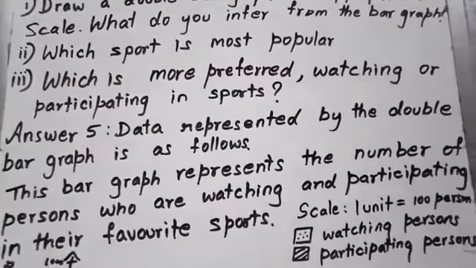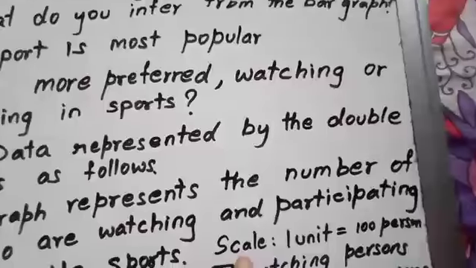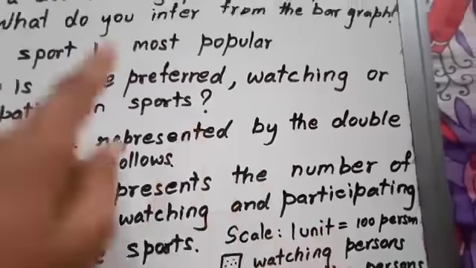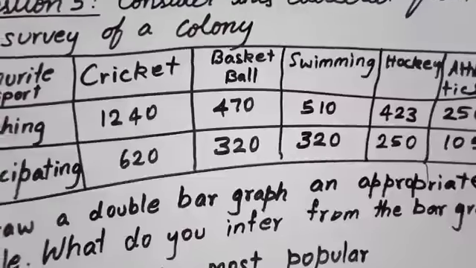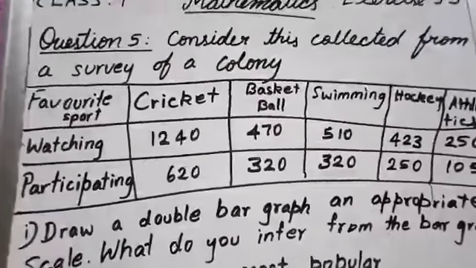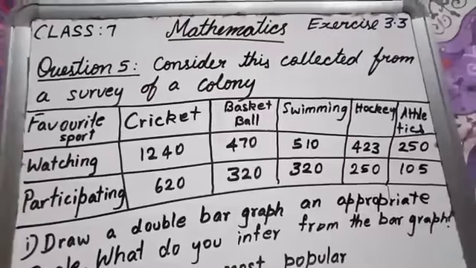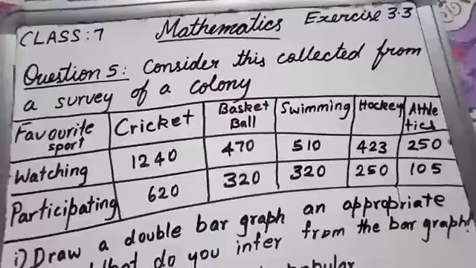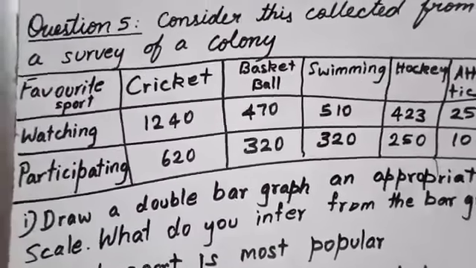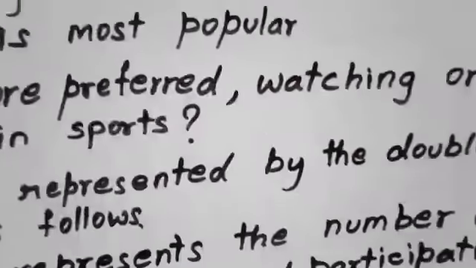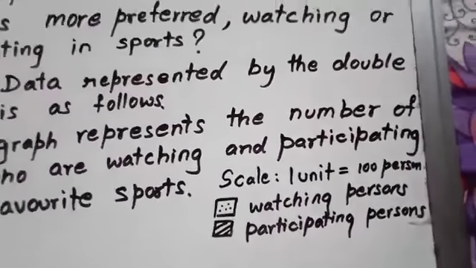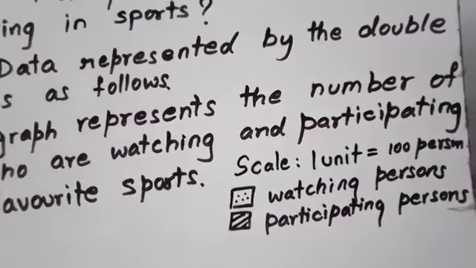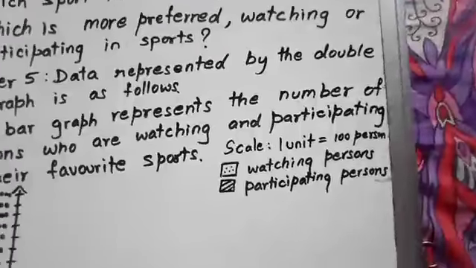Now let us find out the scale. We have to take the scale according to the data. Here, what data are there? The data are 1240, 470, 510, all in the form of hundreds. So let us take 1 unit equal to 100. Then here two pieces of information are there, as they mentioned a double bar graph.